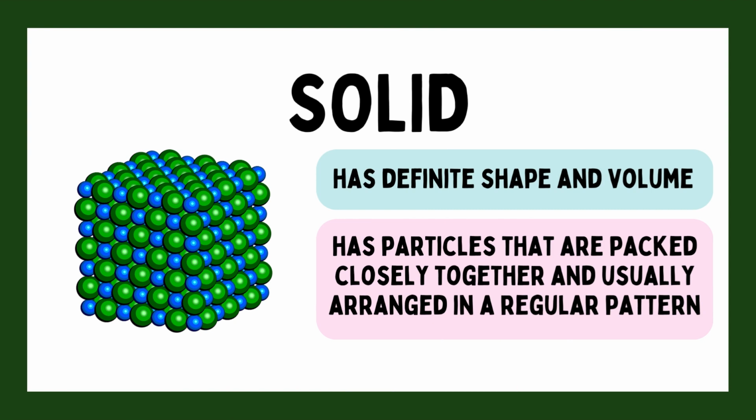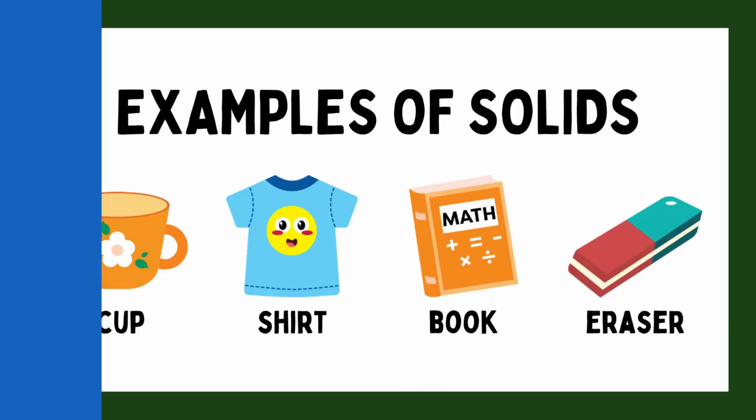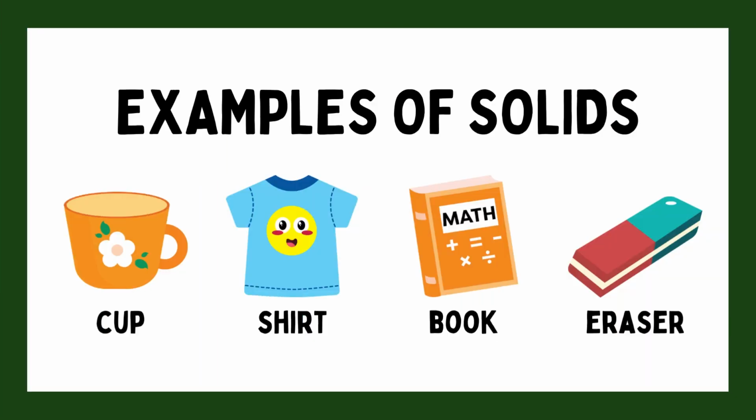The particles in a solid are closely packed together and have a fixed arrangement. They vibrate in place but do not move past each other. Solids have strong intermolecular forces that hold their particles together. Examples of solids: cup, book, shirt.